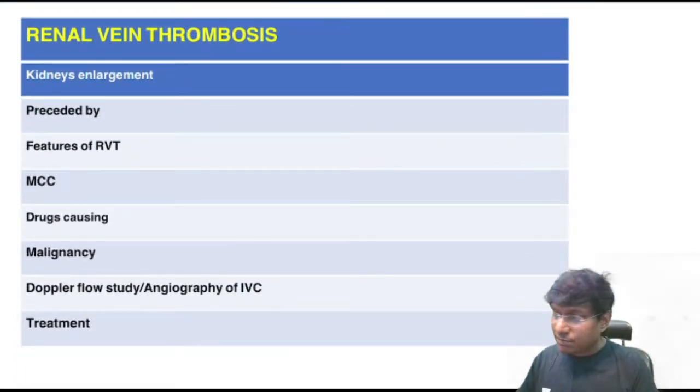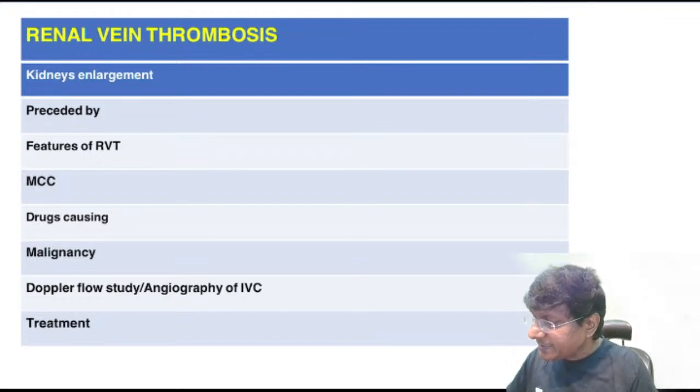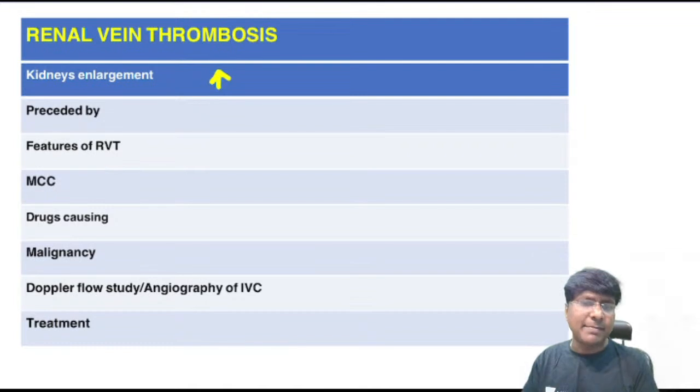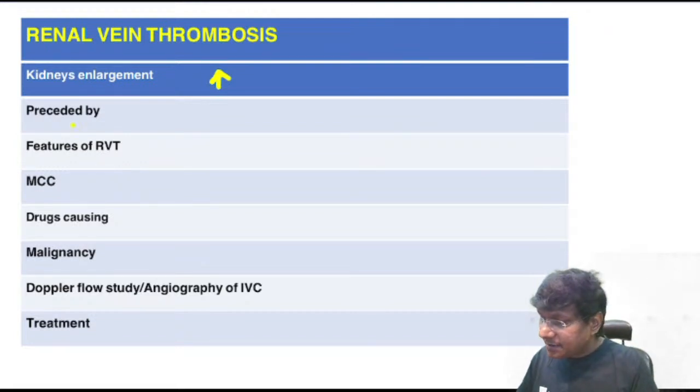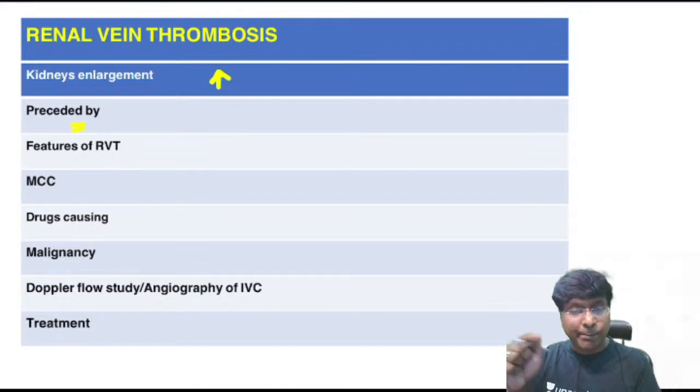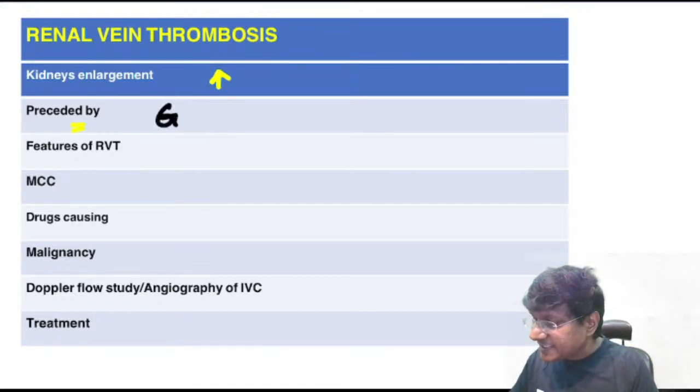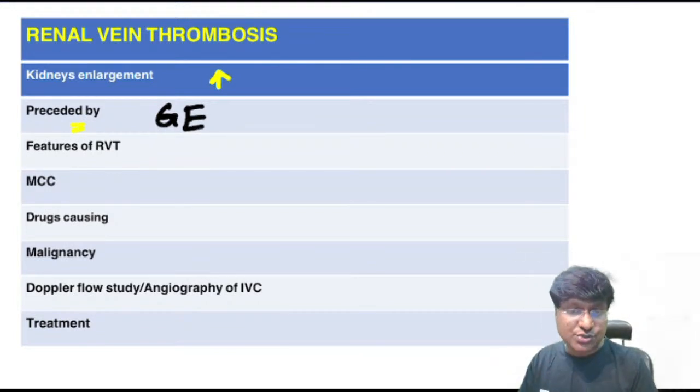In renal vein thrombosis, please remember there will be enlargement of the kidneys, either unilateral or bilateral, depending upon where exactly you have renal vein thrombosis. But if there is bilateral renal vein thrombosis, you will have bilateral enlargement. That becomes a little difficult for the diagnosis. And whether you take renal vein thrombosis or hemolytic uremic syndrome, both of them are preceded by gastroenteritis.